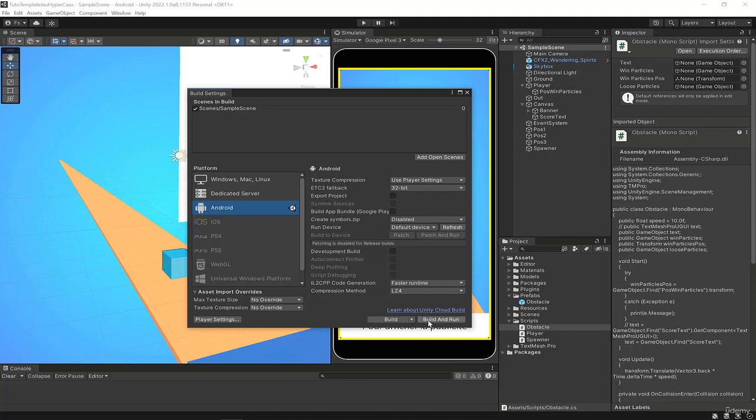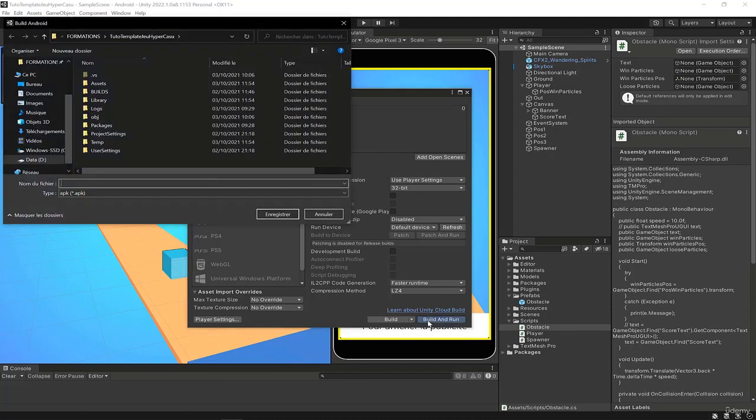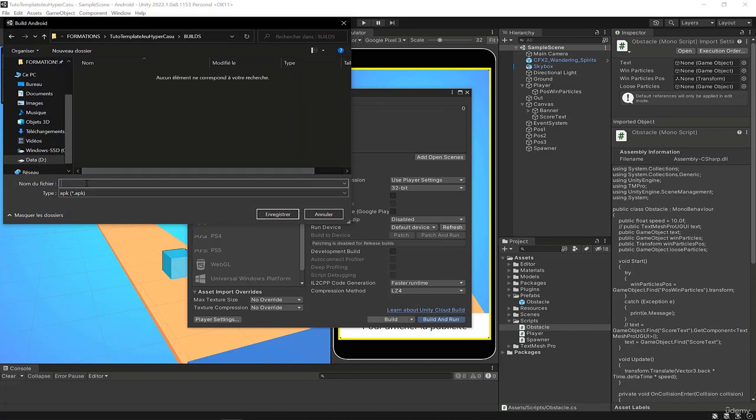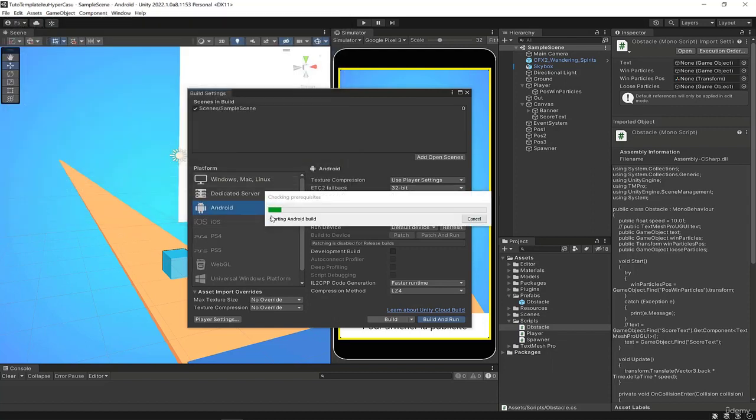I click on Build and Run, which will allow me to compile the game. I'll go to Builds, I'll call it proto.apk. And I click on Save. Now we'll see if everything goes well.